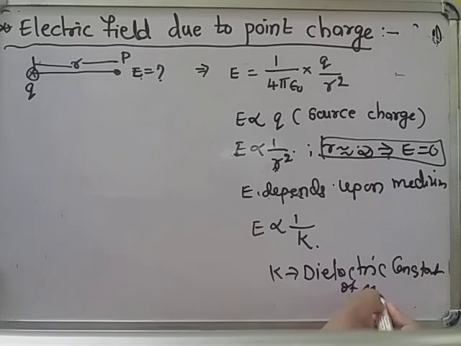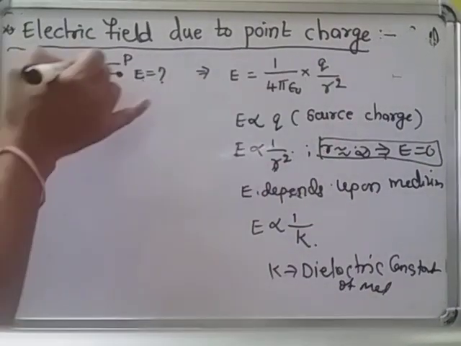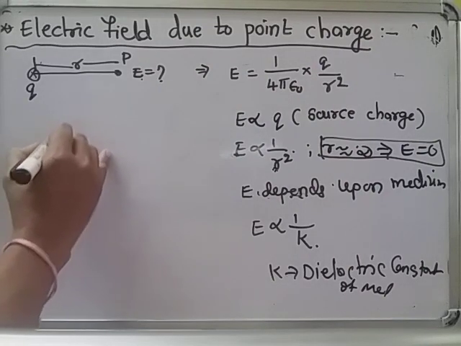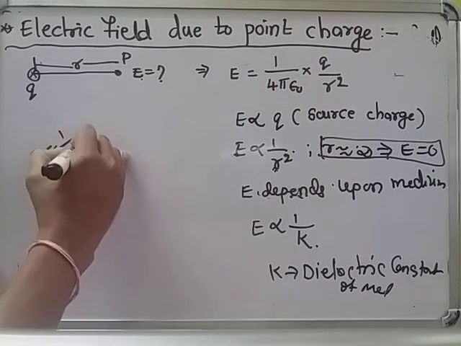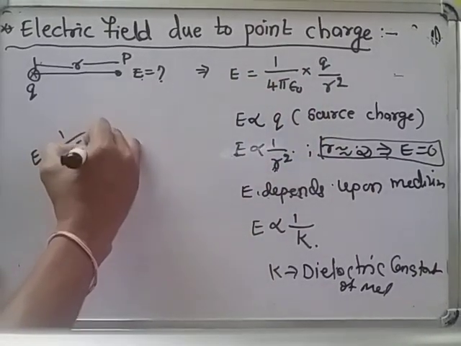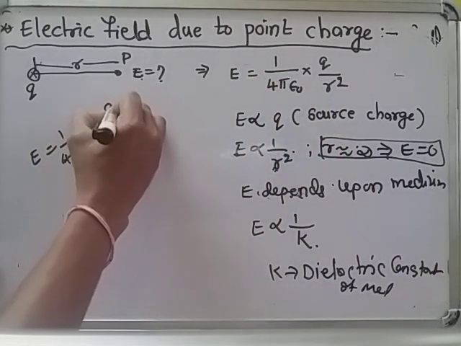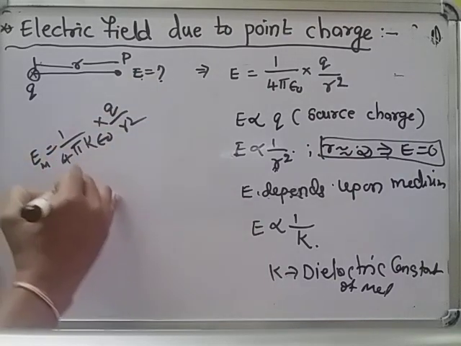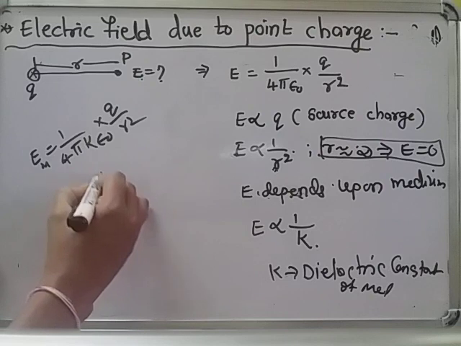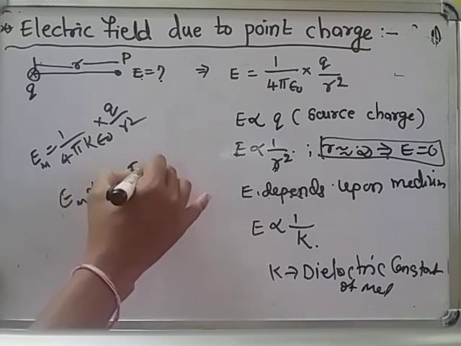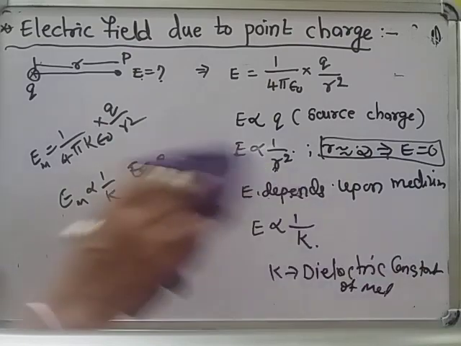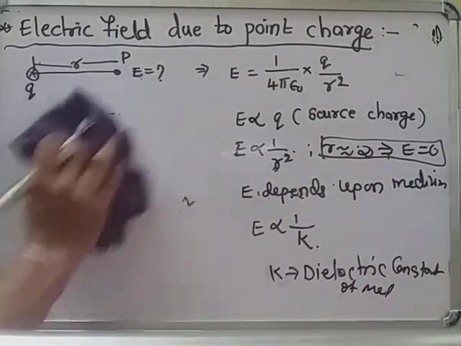Already we know that in free space this is the formula. If it is in a medium, we write it like this: 1 by 4 pi, instead of epsilon naught we get epsilon, that is k epsilon naught, times q by r square. This is the electric field in a medium at a distance r from charge q. That is, electric field in a medium is inversely proportional to k, proportional to q, and inversely proportional to r square. These are the factors on which electric field depends.